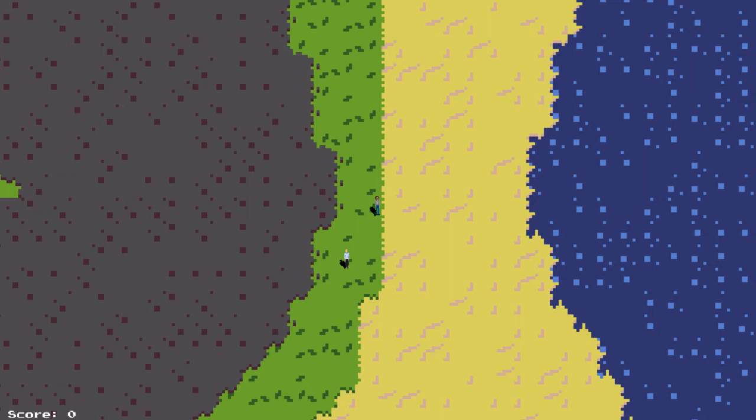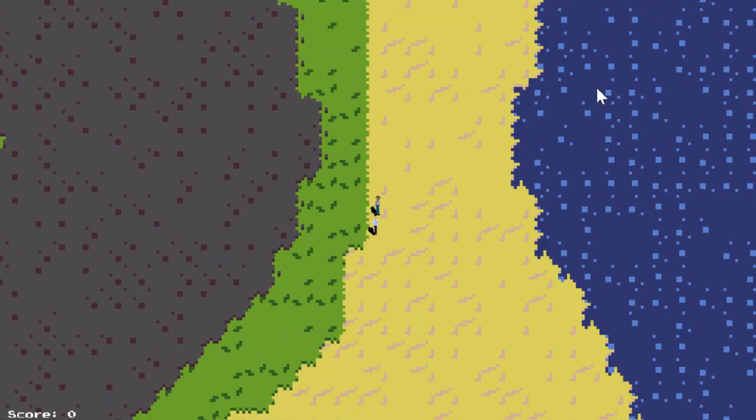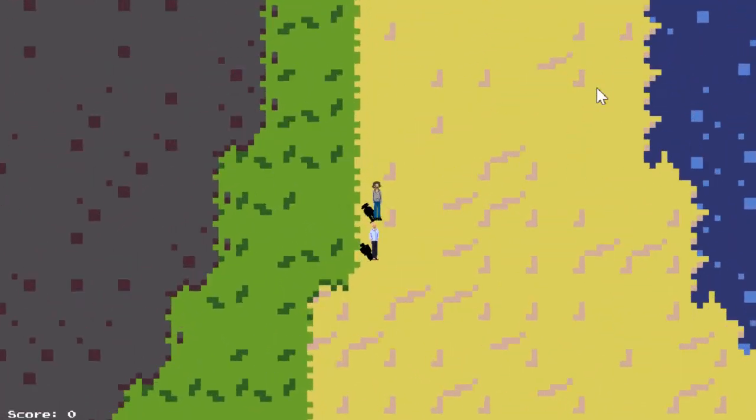For example, I'm not even sure if this is working. Oh, no, it seems to be working. Anyway, you're this small guy in the middle, and what we can actually do is zoom in and have a look at it.